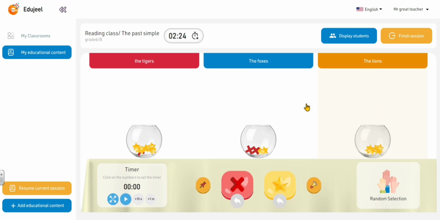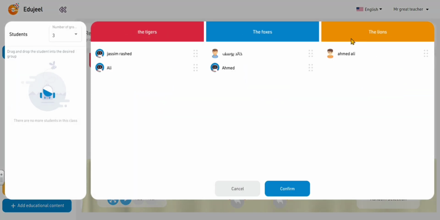Of course, this style of rewarding the students is designed in a very attractive way, in a very tricky way as well. Because if we look at this ball, we will find a lot of stars, but we don't know how many they are, or the accurate number of them. So the students are eager to know their level or their marks. That's why we made it this way. You can also display the student's name, as you can see here.